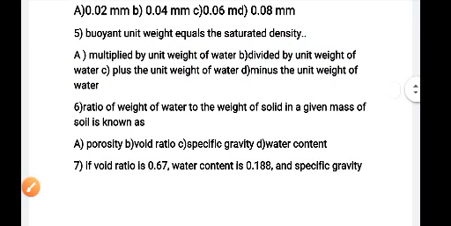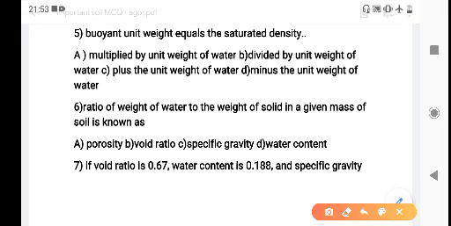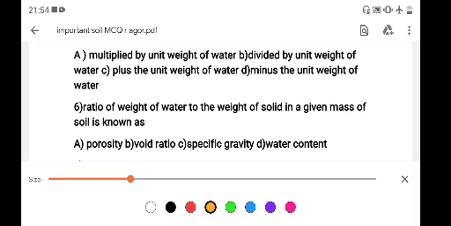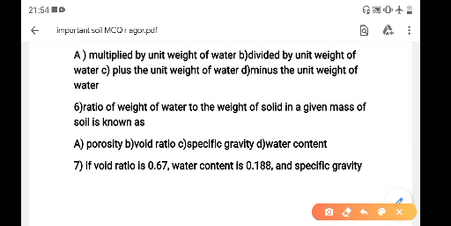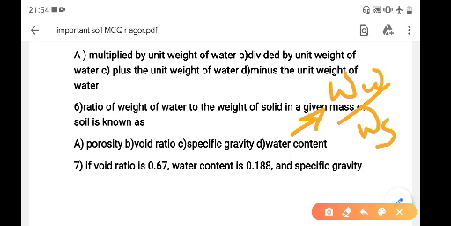Question 6. Ratio of weight of water to the weight of solid in a given mass of soil is known as: option A porosity, option B void ratio, option C specific gravity, option D water content. We know that water content equals weight of water by weight of soil, so option D is right.